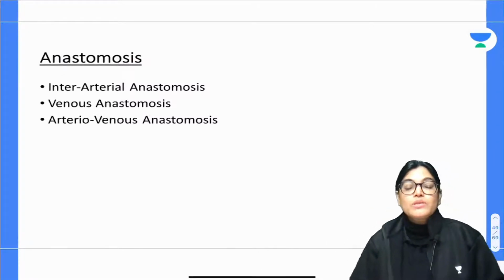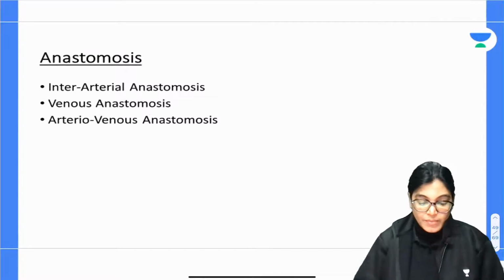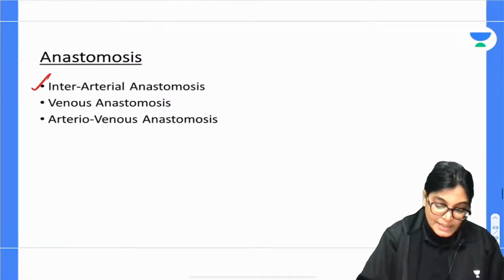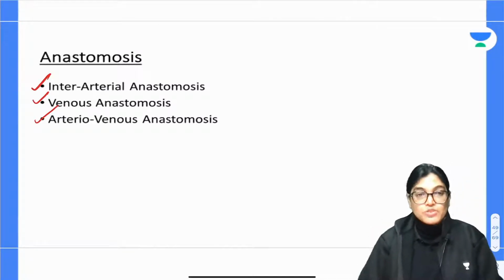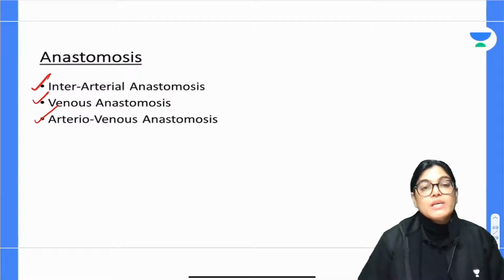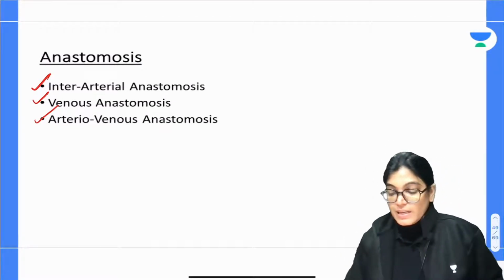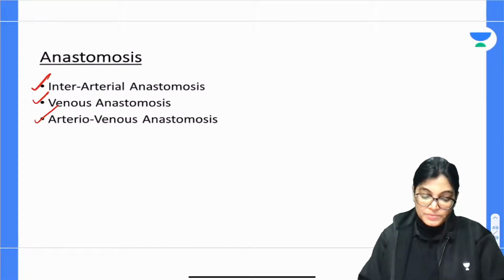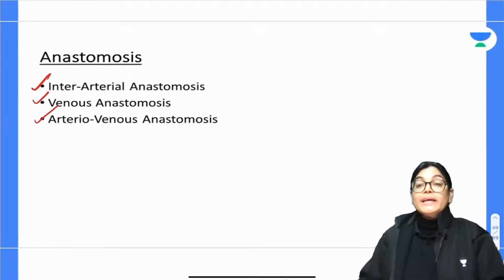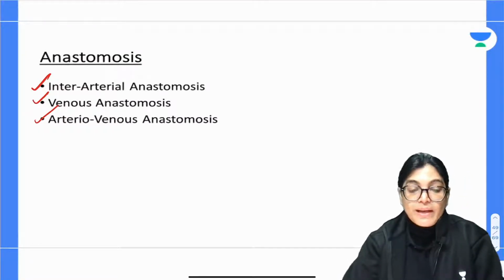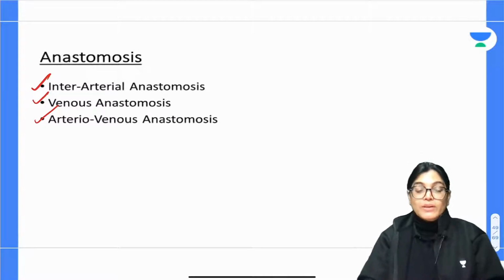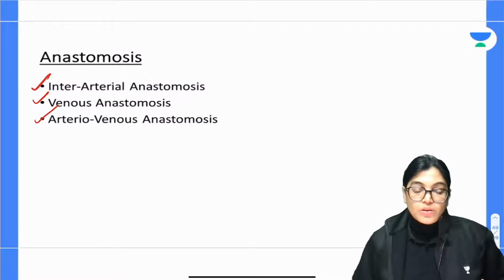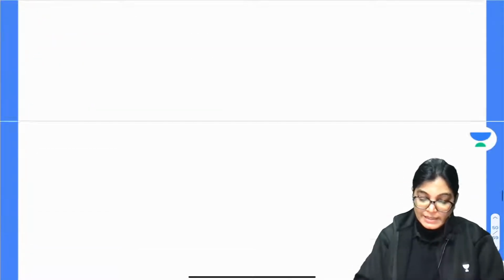Now I would like to focus on anastomosis type. So three important categories are there: interarterial anastomosis, venous anastomosis, and arteriovenous anastomosis. These are three kinds of anastomosis which I want to focus on. Okay, so let's talk about this anastomosis. Actually equal caliber of arteries के बीच में anastomosis होता है, that is important to maintain collateral circulation, that is called interarterial anastomosis.